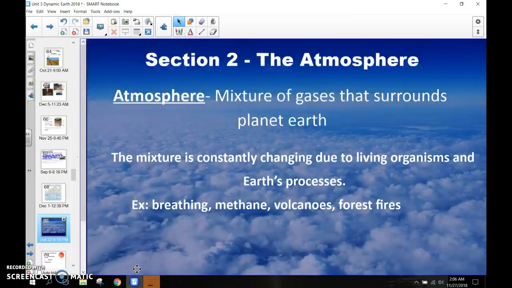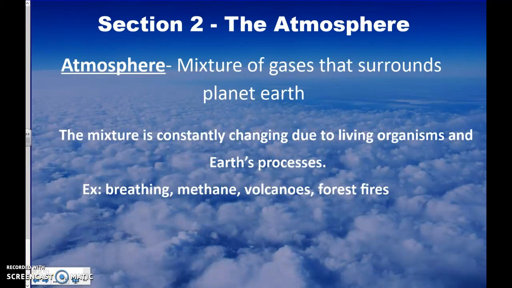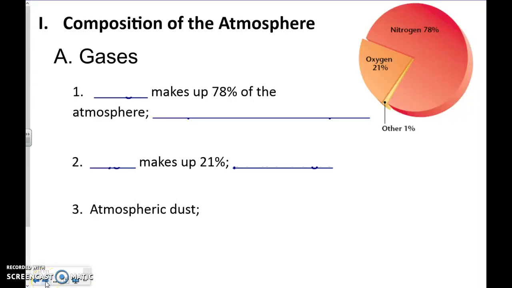Okay, so let's go back, talk a little bit more. What is our atmosphere? What is the composition? Well, as you can see from your graph, I don't know if you would have guessed this, but the majority of the gases in our atmosphere is actually nitrogen. It makes up 78% of our atmosphere. One of the reasons is because when we decompose as dead plants or volcanic eruptions, it gets put into the atmosphere. But it's also very hard for us to get out.